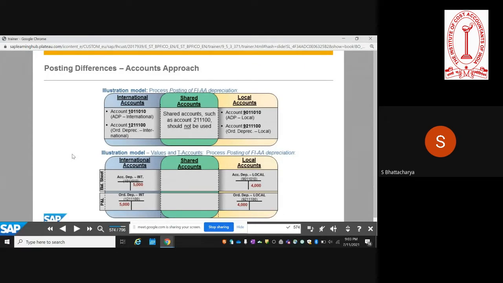in case of depreciation for each of the specific depreciation areas, which are again mapped to the ledgers. So as we had talked about in the concept of asset accounting, when you're creating a depreciation area, under a chart of depreciation, you have a depreciation area. Each of the depreciation areas will need to be mapped to one of the ledgers, which can be the leading ledger or the non-leading ledger as well. So that mapping needs to be established to make sure that the parallel ledger concept works for the depreciation postings as well.